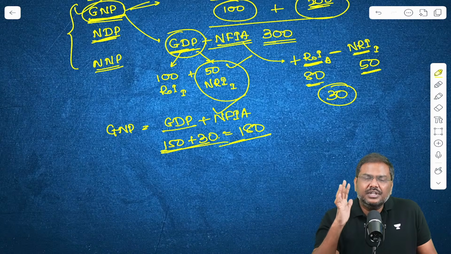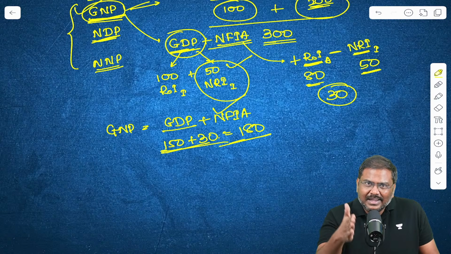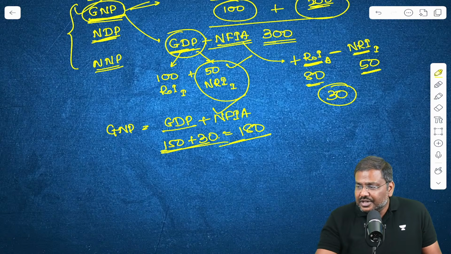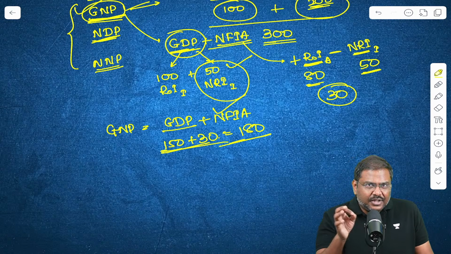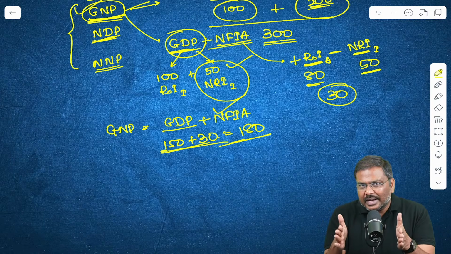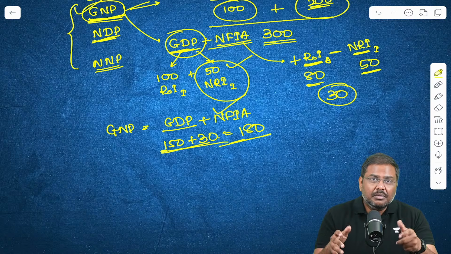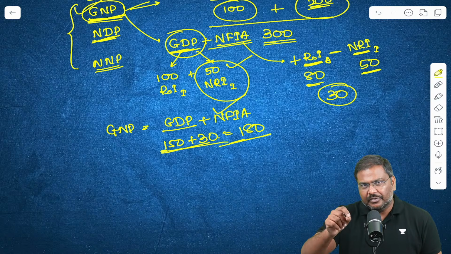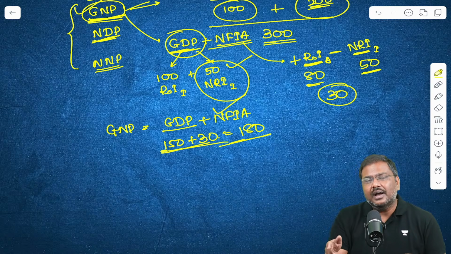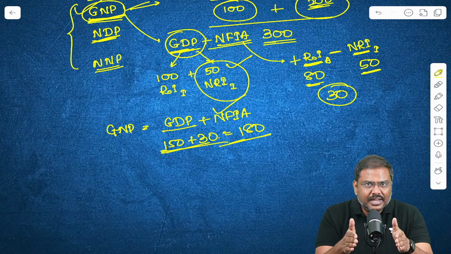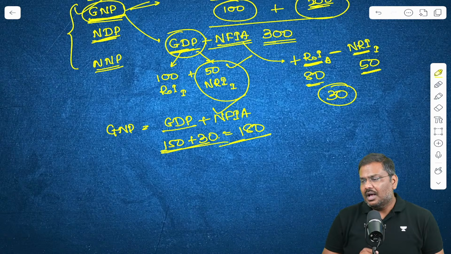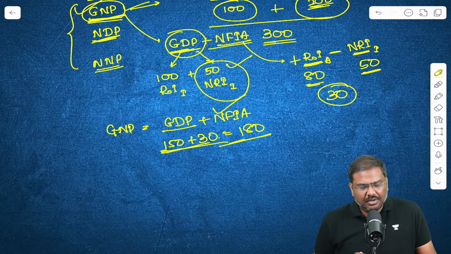And then finally there is a NNP, net national product. The net national product represents the market price of all the final goods and services which are produced by the residents of India, whether within India or outside India, and after adjusting for depreciation. Done?